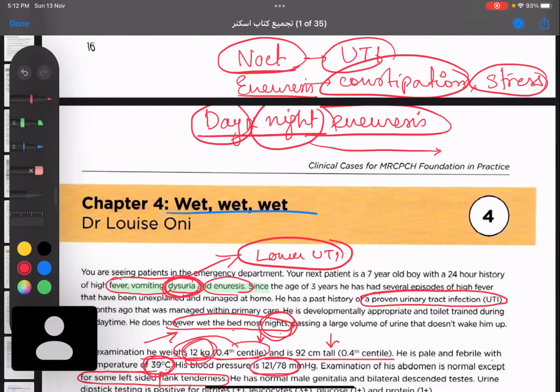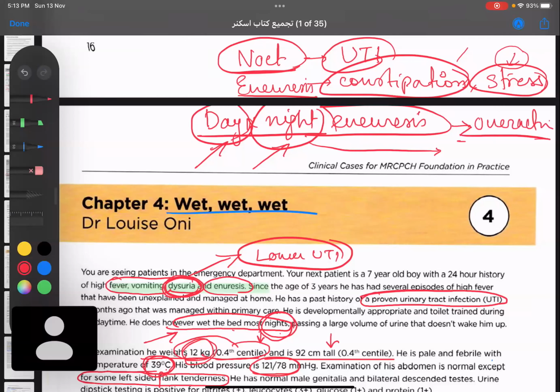It could be UTI, constipation, stress, or the child has drunk a huge amount of water. It is not always pathological; an organic defect is not there. But if a child is presenting with day and nighttime enuresis, this is a sure sign of overactive bladder. So what is overactive bladder? How can we have an overactive bladder?